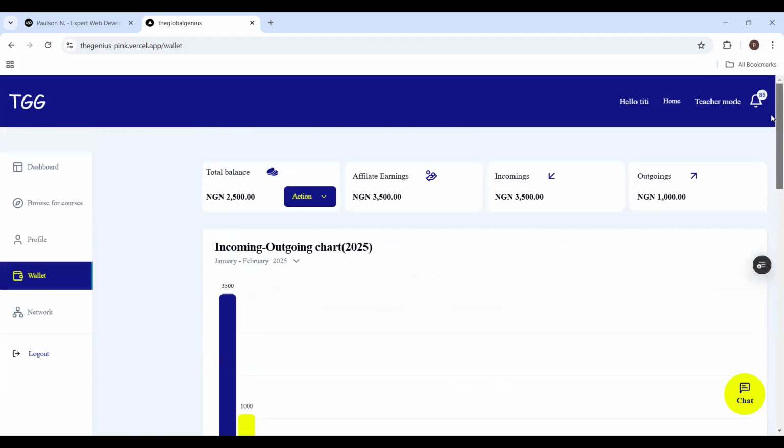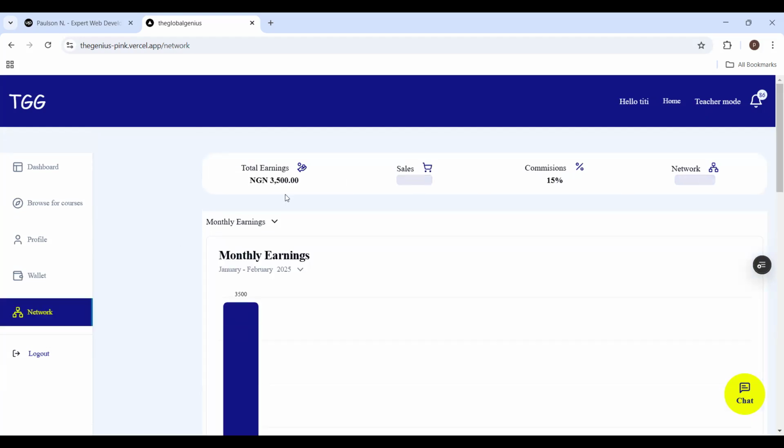So I could also take you to the network. Here is the network, and you can see this is the total money I have made from the referral system, and this is the total sales. This money accumulated because when we were testing it, we used this account to test it. So this is the total money that I have made. All the people that I have referred to the system have bought courses worth 670,000 naira, and I have gotten a commission of 15%. What I earned here is supposed to be 50% of this, but because when we were testing it, I had to delete some data, so this didn't really match.